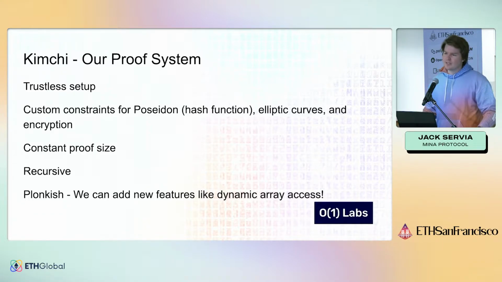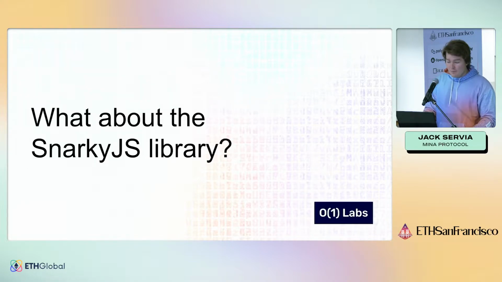This makes operations that you'll end up doing a lot dramatically more efficient. The proof size is constant, so you can do as much computation as you want, and the proof always stays the same size and has the same computational complexity to verify. It's recursive, which means that you can create a proof and then verify that proof inside the process of creating another proof. That has a lot of really cool implications that we'll talk about a little later. And finally, it's Plonkish, so we can add new features like dynamic array access and a few other things we're working on. What about the SnarkyJS library?